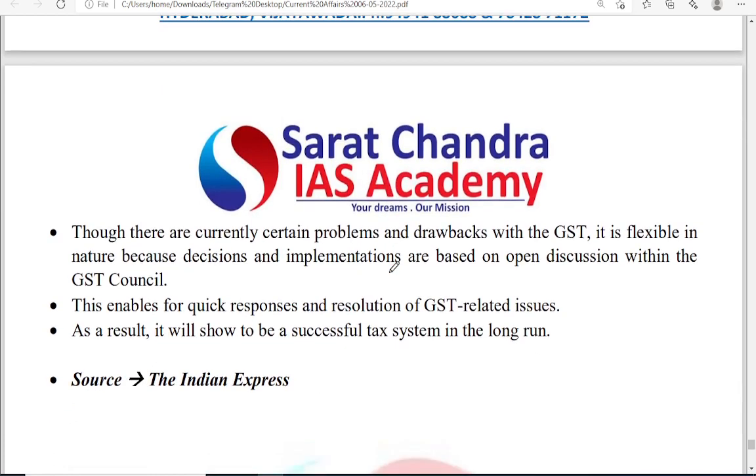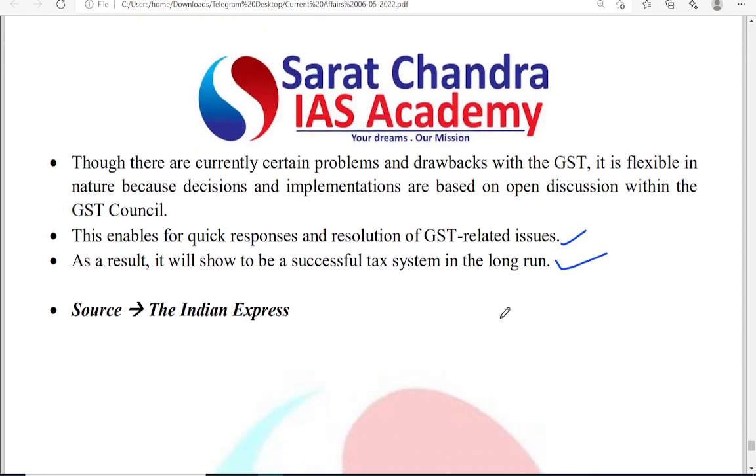Okay. So this enables the quick response and resolution of GST related issues. It will prove to be a successful tax system in the long run. Okay. This is all for today.